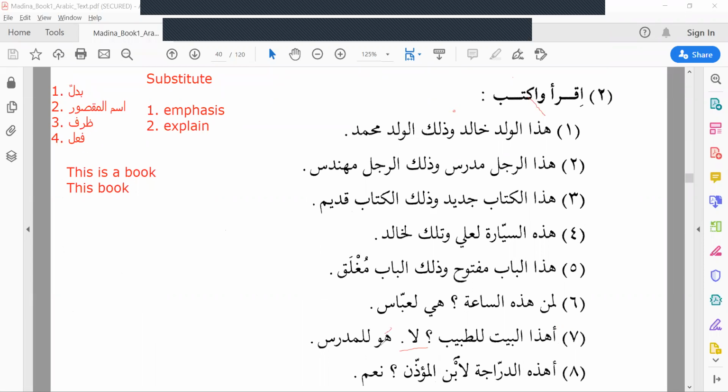Why هو? Because بيت is masculine, unlike ساعة which is feminine. It belongs to the teacher.